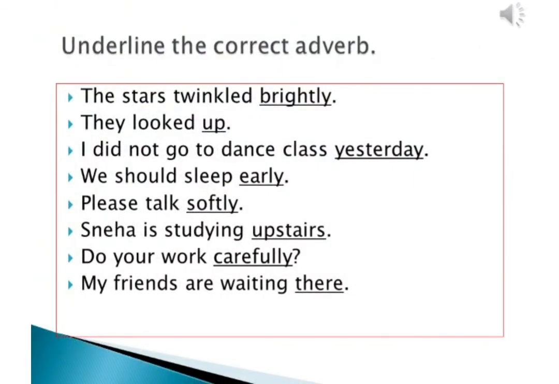So children, let's take a few examples of all the adverbs. So here, underline the correct adverb. The first is: the stars twinkled brightly. So children, in this, how did the stars twinkle? They twinkled brightly. So it is the adverb of manner. Next is: they looked up. So where did they look? Up. So it is the adverb of place.